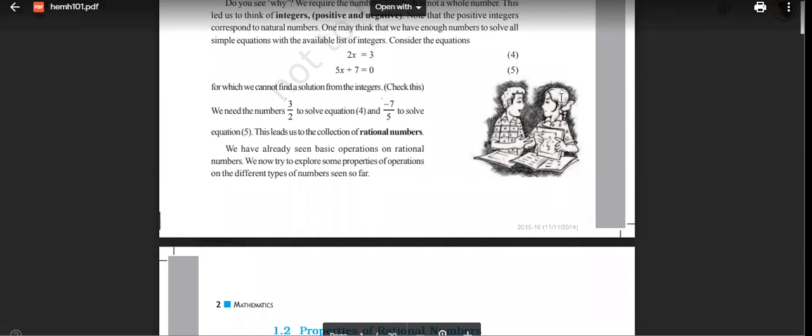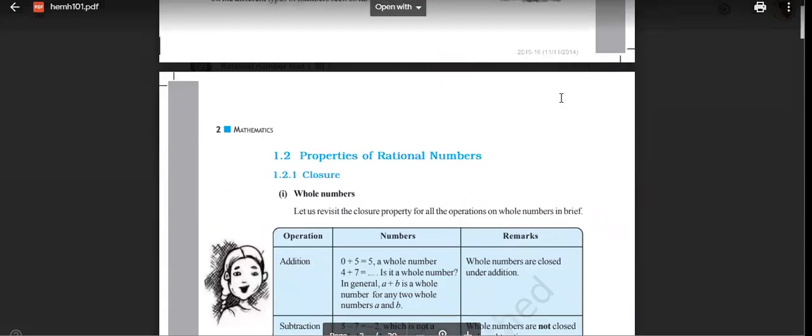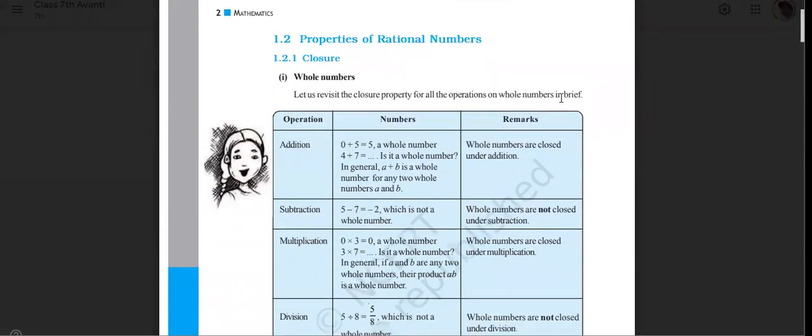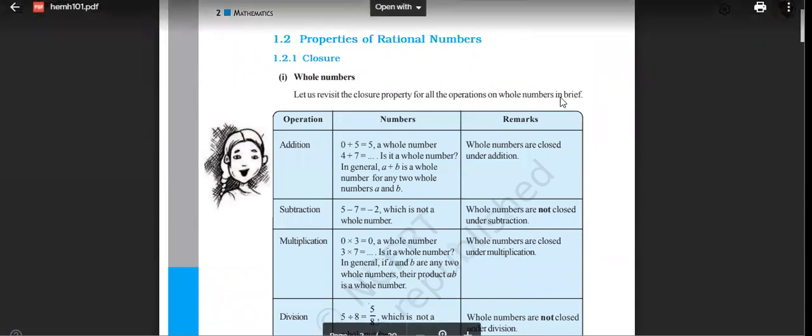Now, when we talk about properties of rational numbers, first of all, they should have the same properties as integers, because we will study the same thing.